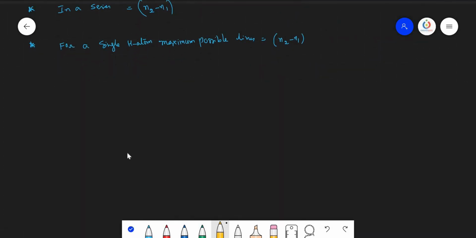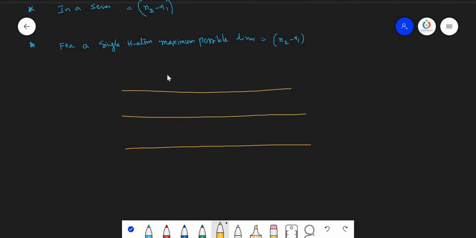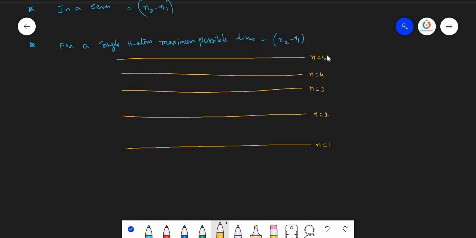So let us discuss this one. This is the first energy level. Imagine first energy level, second energy level, third energy level, fourth one, fifth one. So here n equals 1, 2, 3, 4 and 5. Imagine the electron is here in the fifth energy state.